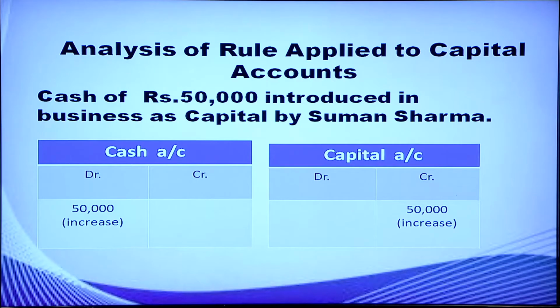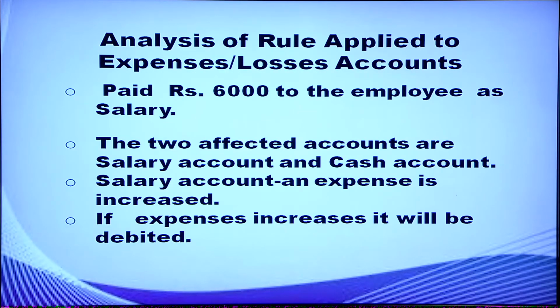Capital being a liability, if it is increasing, it is credited. Here, capital is increasing. So, capital is credited. If you are writing this transaction, then you can write as cash account is debited with rupees 50,000 and capital is credited with rupees 50,000. Another transaction: paid rupees 6,000 to the employee as salary.